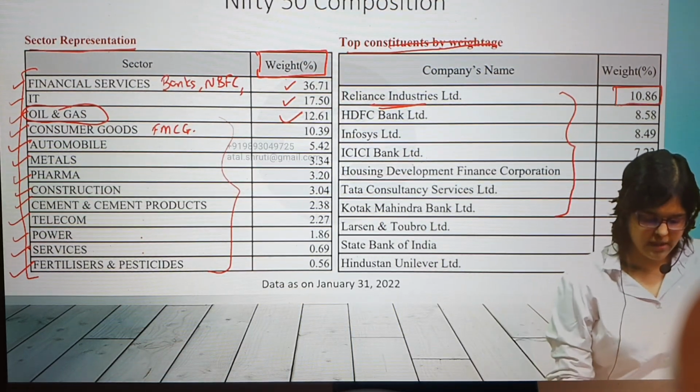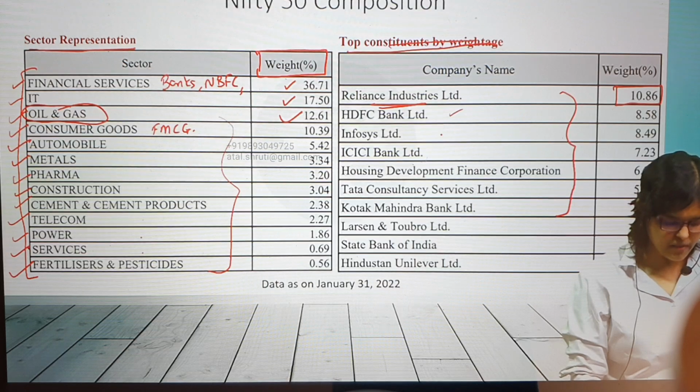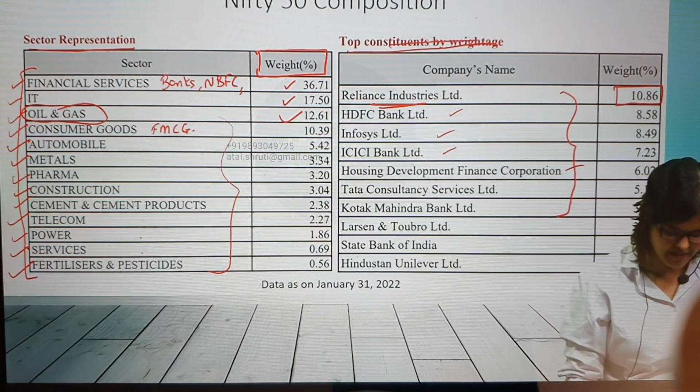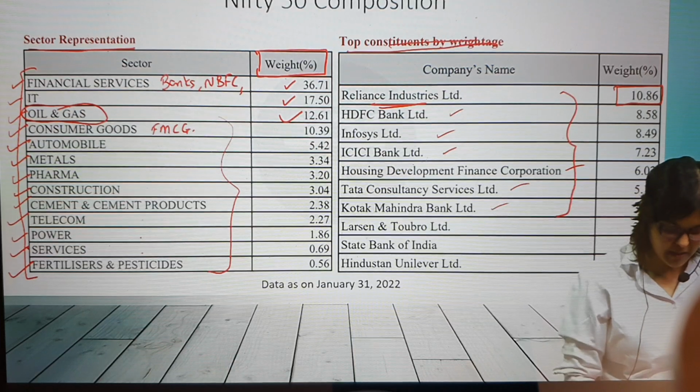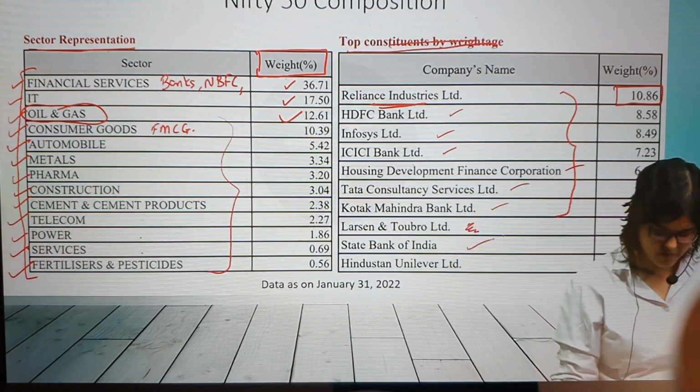From that also, oil and gas has only one name here. Which is the one name? Reliance. Now I'm going to tell you the company name, and you have to tell me which sector. HDFC Bank, financial services. Infosys, IT. ICICI Bank, financial services. HDFC, financial services. Tata Consultancy, IT. Kotak, financial services. L&T, construction. Okay, so this one is different. State Bank of India, financial.